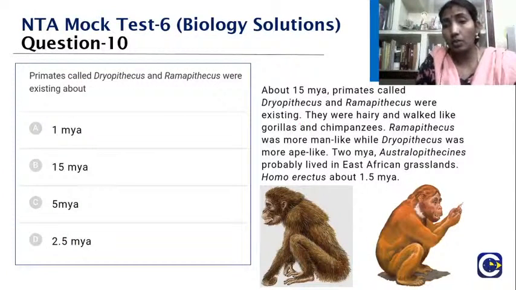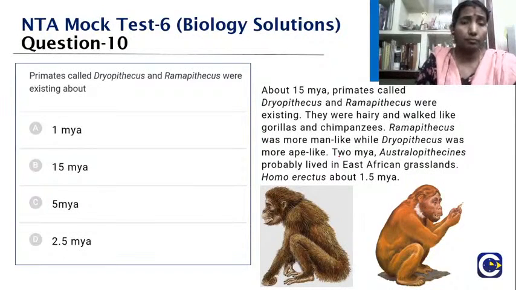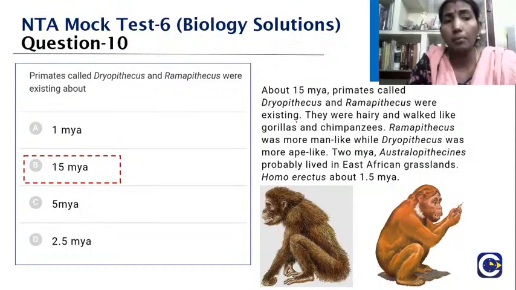Okay. See, this one was less hairy, and this one has more hair. So they were hairy and walked like gorillas and chimpanzees. This Ramapithecus was more man-like, you can see that, whereas Dryopithecus was ape-like. Okay. So 2 Mya, Australopithecus probably lived in the Eastern African grasslands, and Homo erectus is 1.5 Mya. So that is how they say. Okay. So it is 15 Mya, that is 15 million years ago.